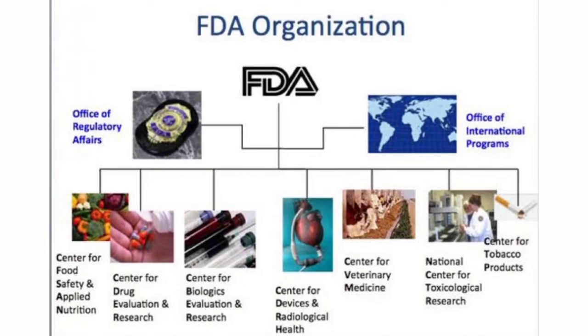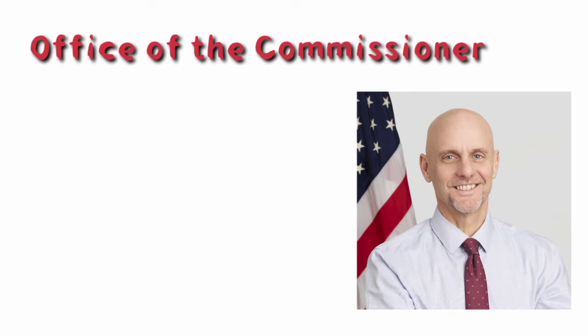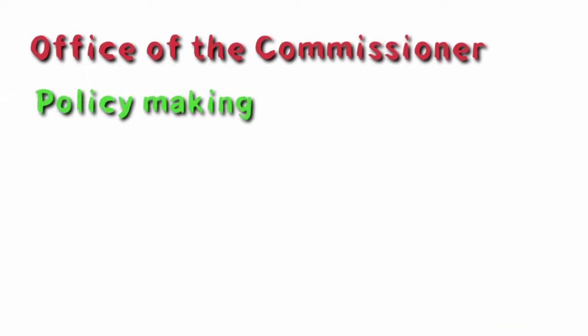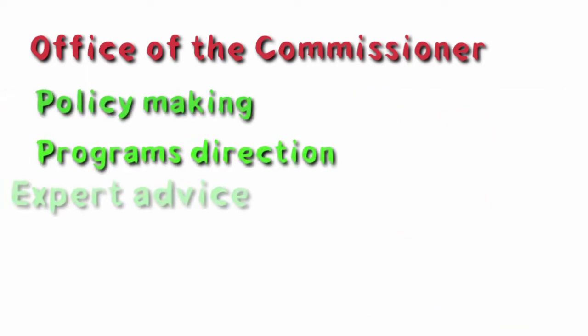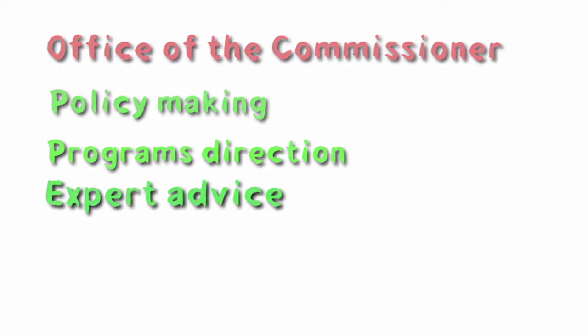FDA organizations. FDA consists of the following organizations. The Office of the Commissioner. The FDA is led by the Commissioner of Food and Drugs, appointed by the President with the advice and consent of the Senate. The Commissioner reports to the Secretary of Health and Human Services. Currently, Dr. Stephen Hahn is working as the 24th Commissioner of the Food and Drug Administration. The immediate Office of the Commissioner provides policy making, program direction, coordination, and expert advice to agency leadership and programs to support FDA's science-based regulatory work.